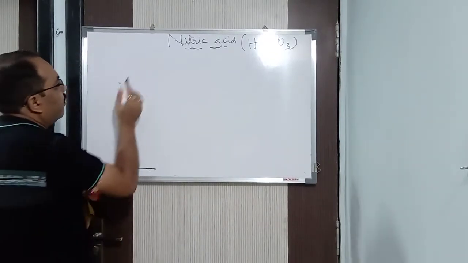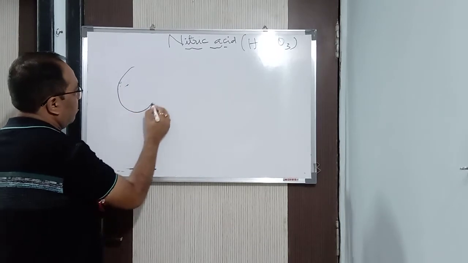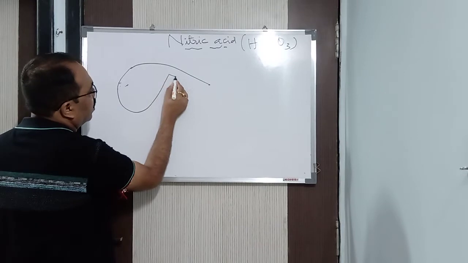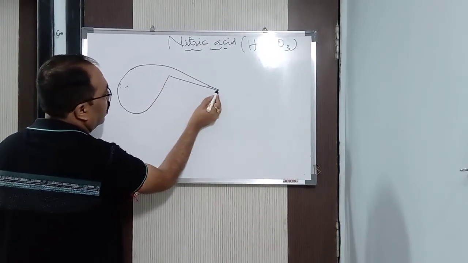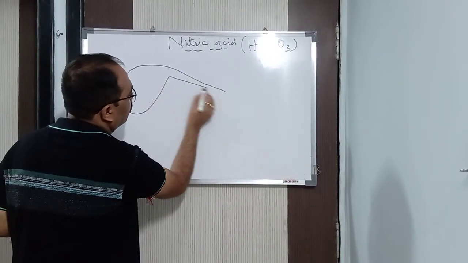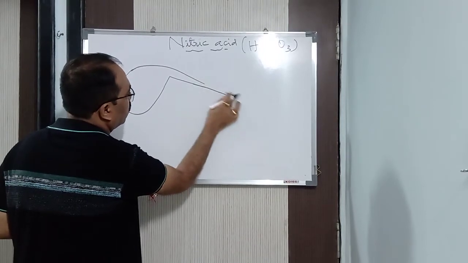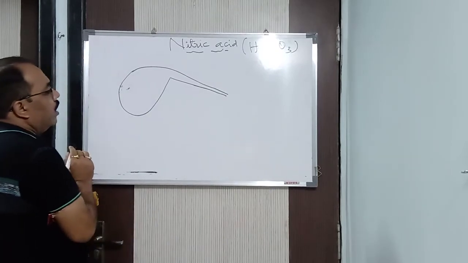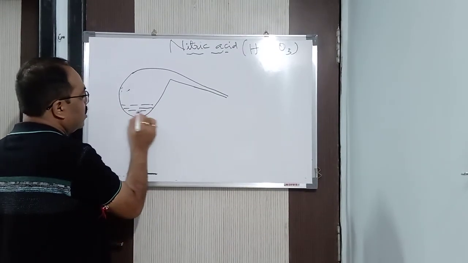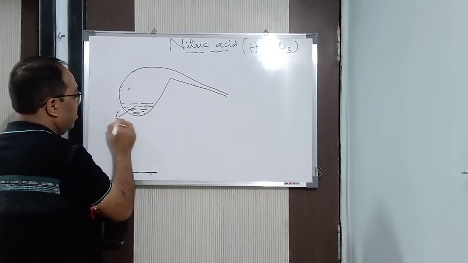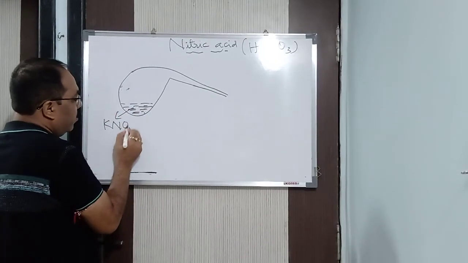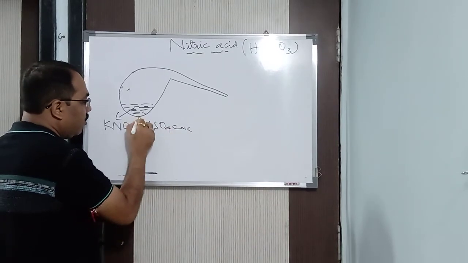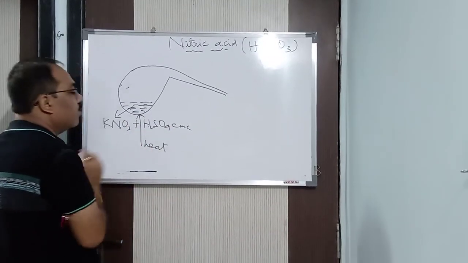What we do is we take a retort, a glass apparatus of this sort of shape. This is known as a retort. Clear? Now we add potassium nitrate, which is a solid reactant, KNO3. Got it? And we add concentrated H2SO4 and we heat it from below.